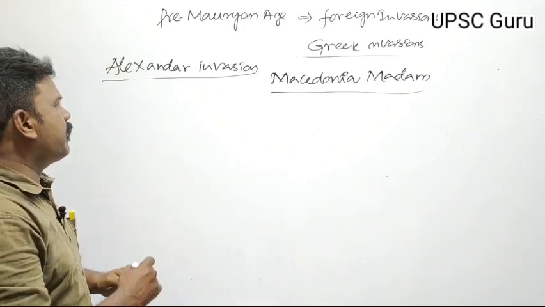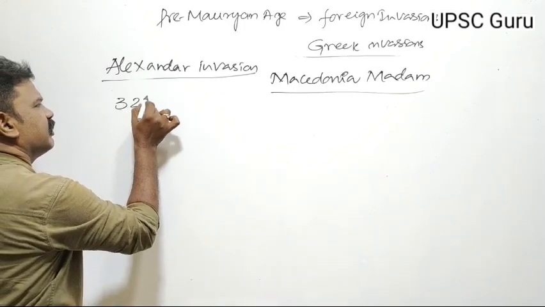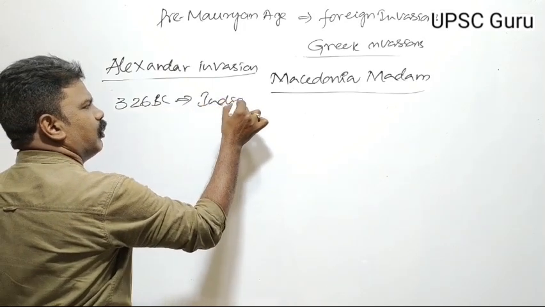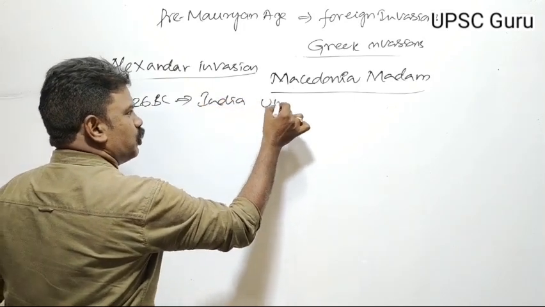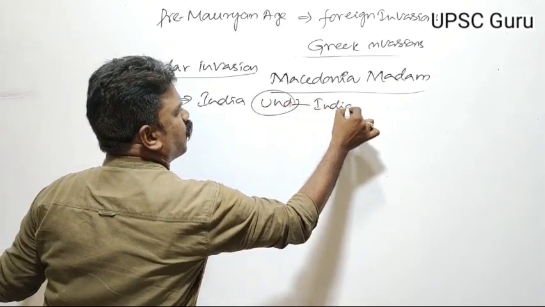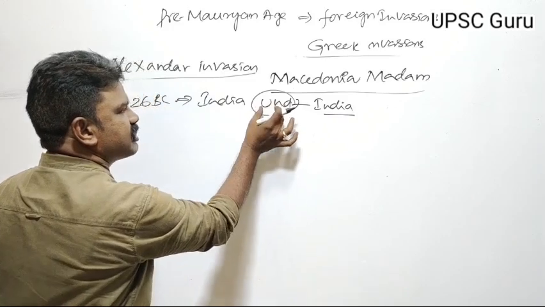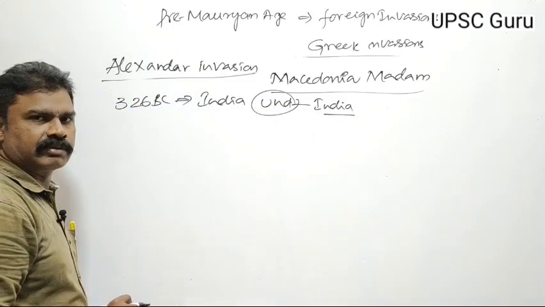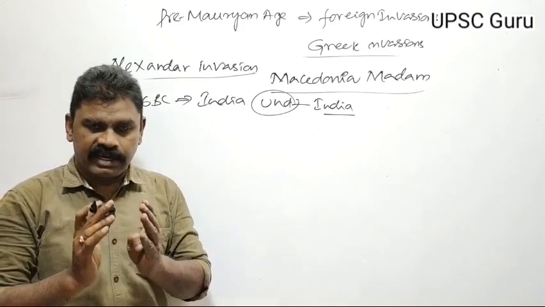Whatever it may be, in 326 BC he invaded India. He crossed Wund and entered India. Before entering India, he crossed a place called Wund. That you have to remember. Got this point? Clear?